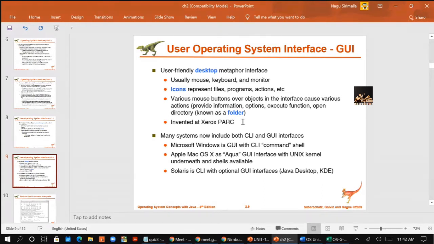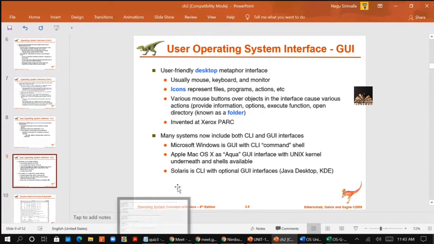So it was invented at Xerox PARC and this desktop GUI was implemented, right? And there are some computers which include both CLI, command line interface, and GUI, graphical user interface. There are some examples given here. Microsoft Windows is a GUI with a CLI command line shell, and Apple's Mac OS has the Aqua GUI interface with a Unix kernel, and the Solaris operating system is CLI with an optional GUI interface, right?